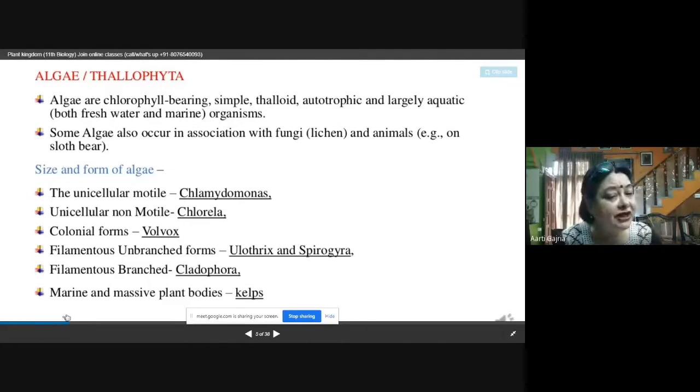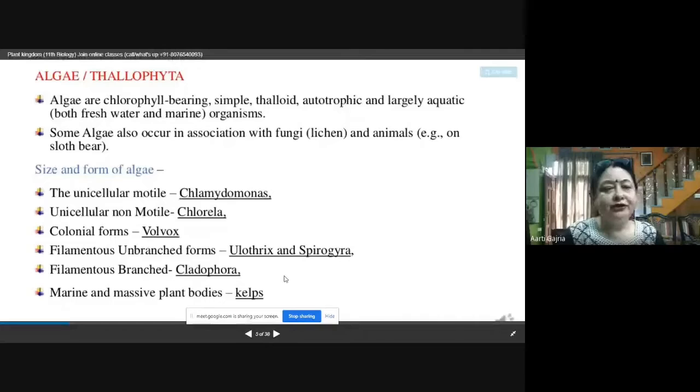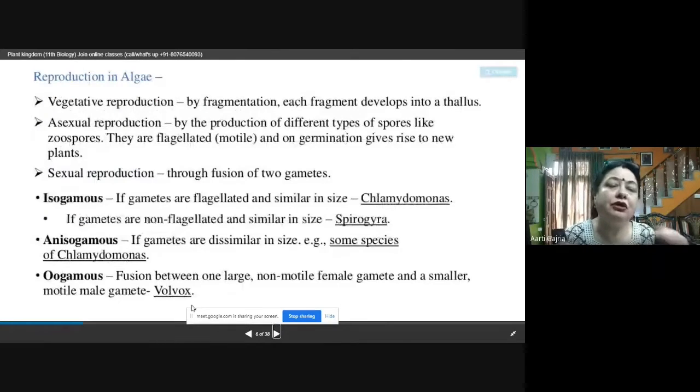Then marine and massive plant bodies, they are surviving in sea water, marine, and they have massive plant bodies. Massive means they grow into meters and meters. Example is kelps. So these are the various forms and sizes of the algae which are present in this class Thallophyta. Now reproduction in algae.